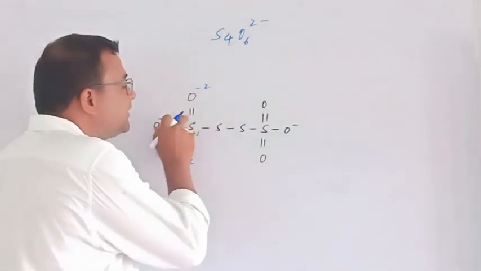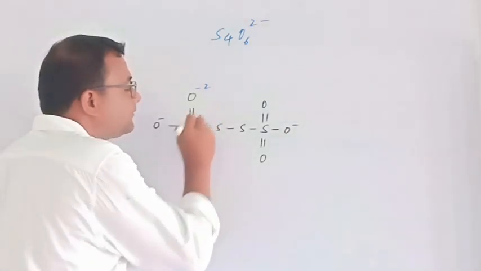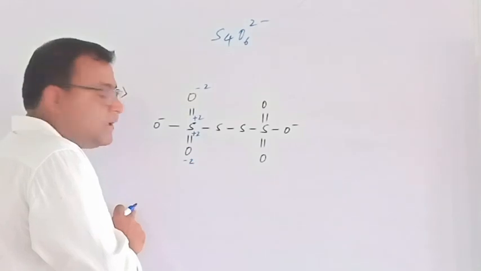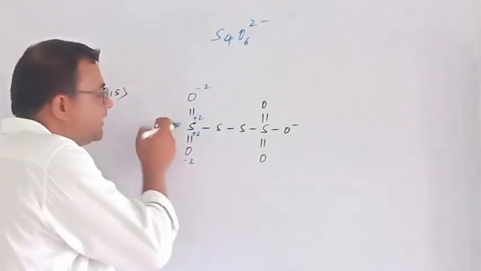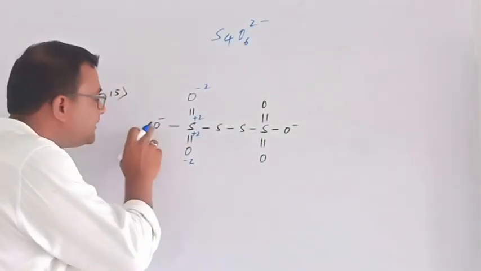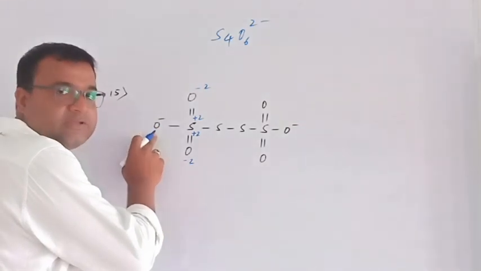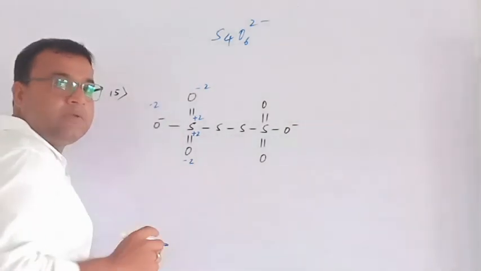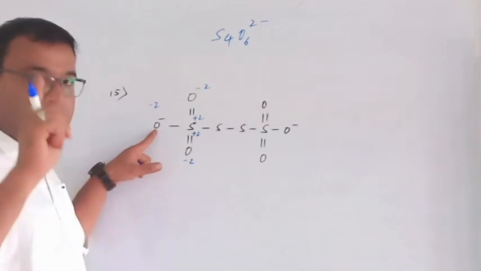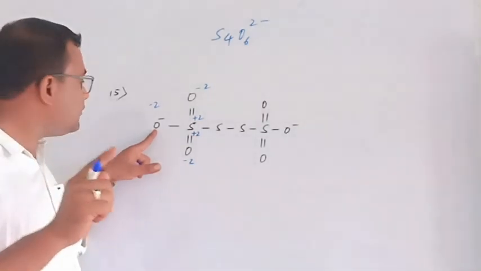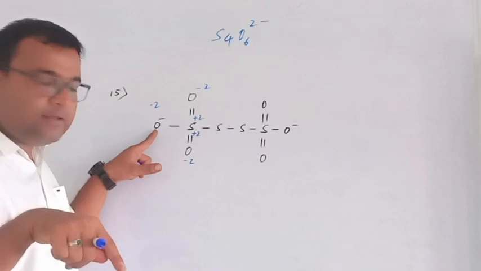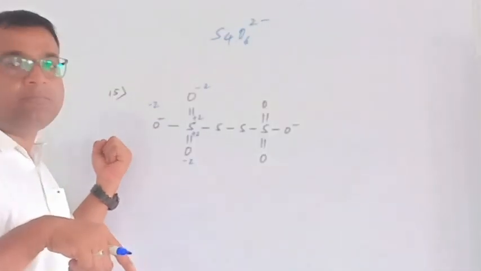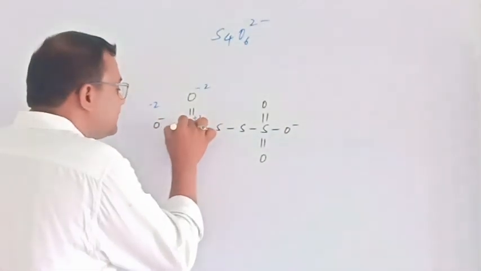Then this must be plus 2. Clear? Oxygen has already received 1 electron, but the original charge of oxygen is 2 minus. In that, it has got already minus 1 charge. So that 1 more charge is required. That time it will take electron from sulfur. So it is plus.